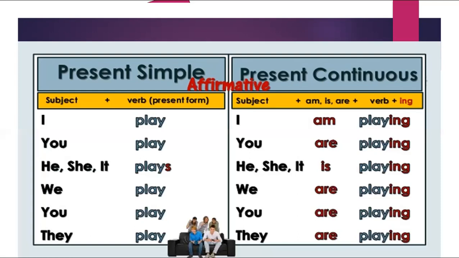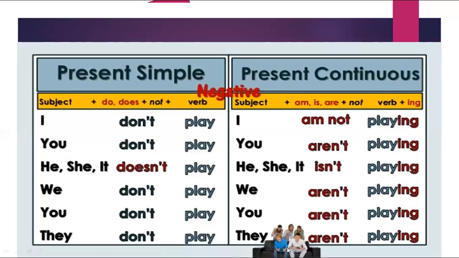But what about the affirmative form of present continuous? Verb to be, am, are, is, plus verb with ing. When I say I am playing, you are playing, he or she or it is playing, we are playing, you are playing, they are playing.